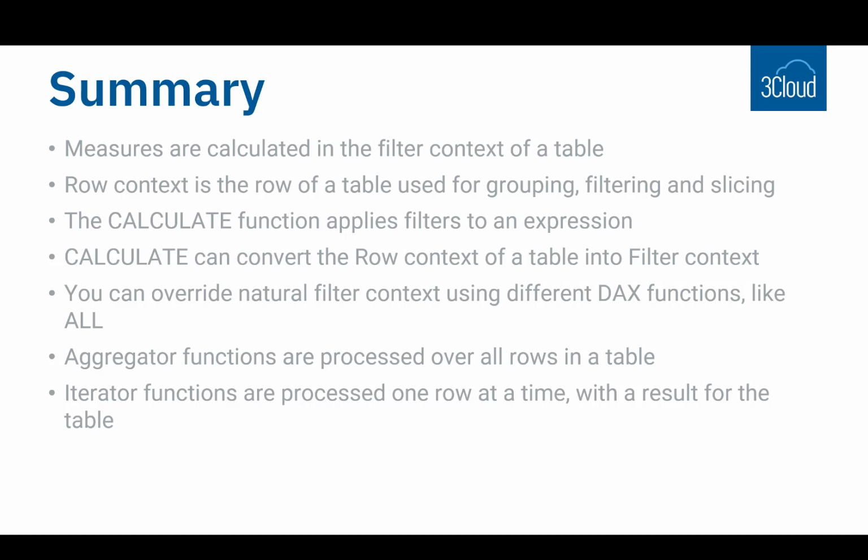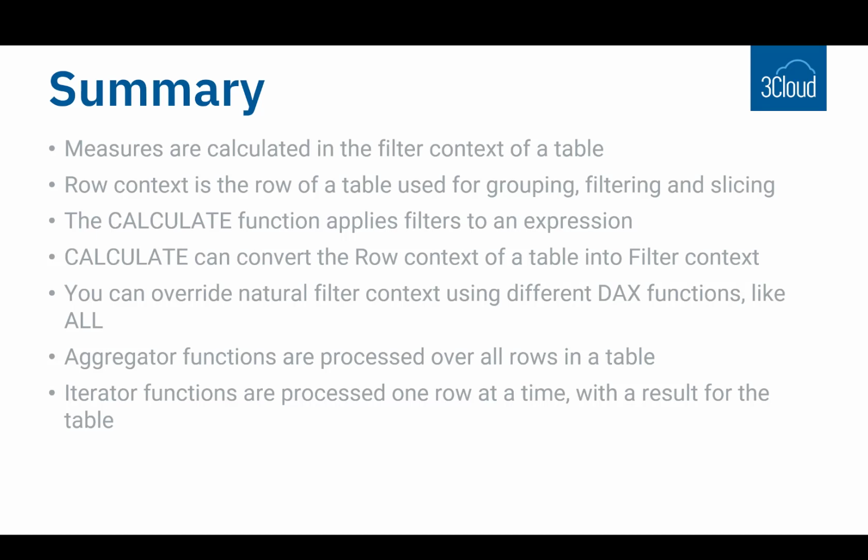We use the ALL function as a very simple example. You can apply that in more advanced ways. Aggregator functions like SUM and AVERAGE are processed over all of the rows in a table according to the filter context that you apply on that table, but they're just applied to all of the rows and simply added up or aggregated.